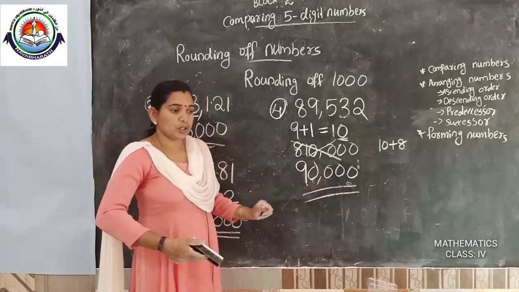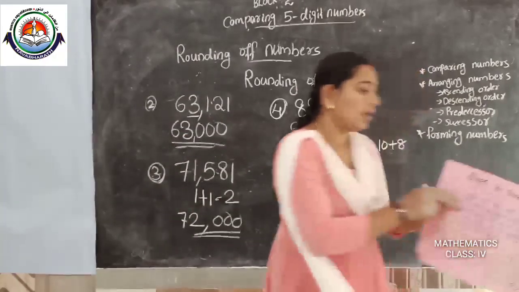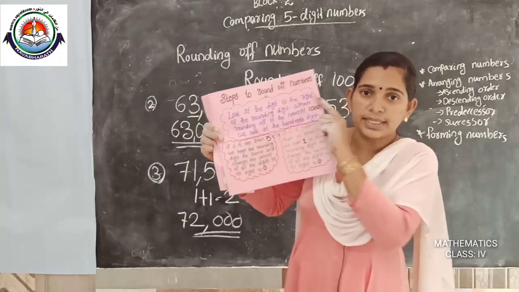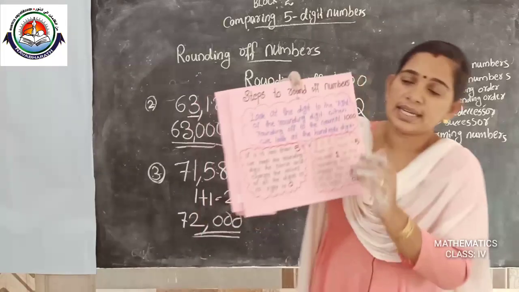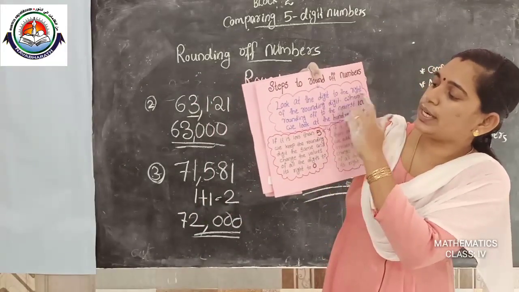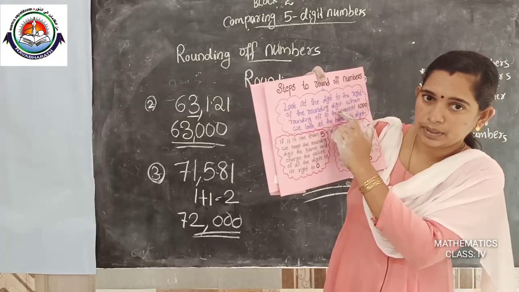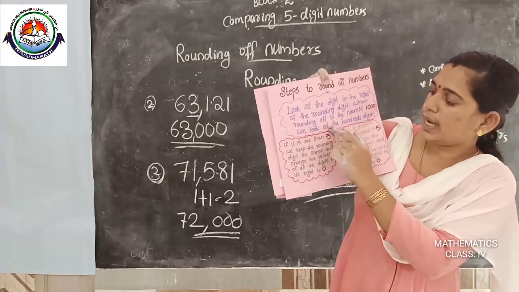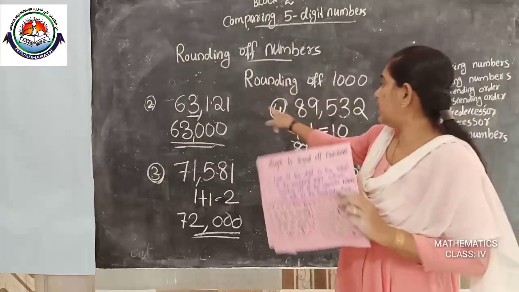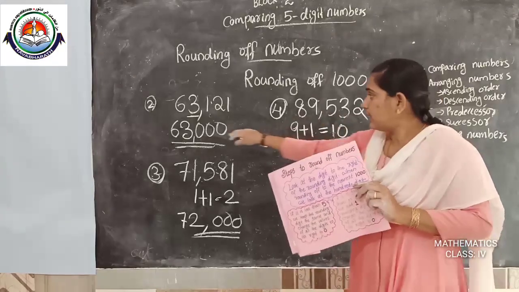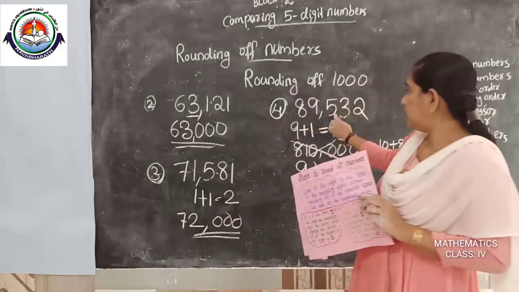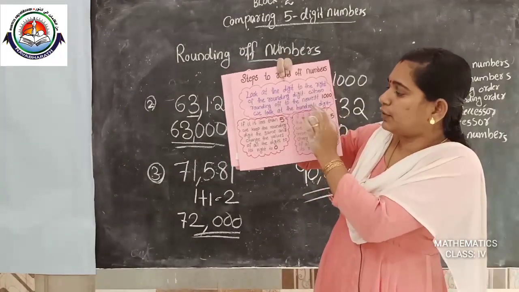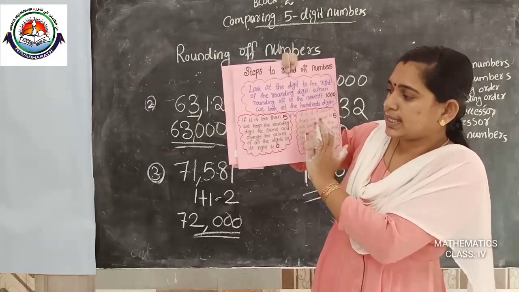So one rule is there. I will show you one chart. Here are the steps to round off numbers. What are the steps? Look at the digit to the right of the rounding digit. Okay. When rounding off to the nearest 1000, we look at the 100 digit. Here we are looking at the hundreds digit, here 5. Okay. Then 2 cases are there after looking at the hundreds digit.